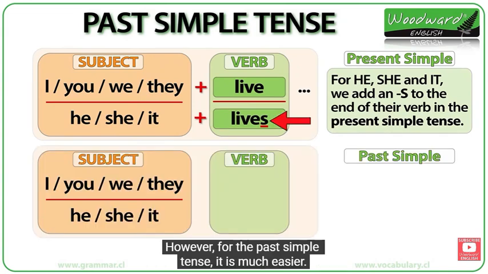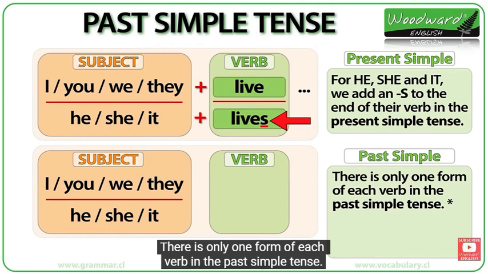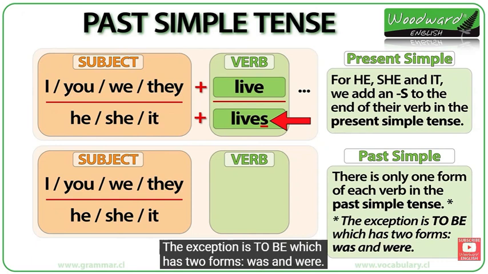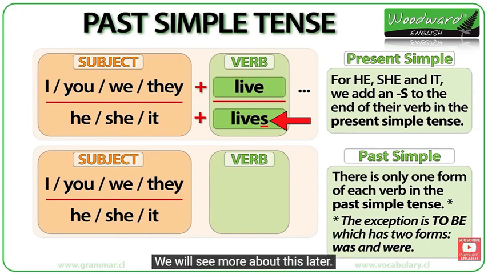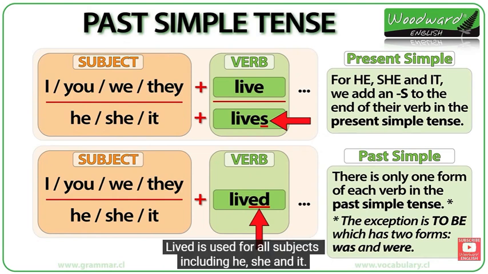However, for the past simple tense, it is much easier. There is only one form of each verb in the past simple tense. The exception is to be, which has two forms, was and were. We will see more about this later. The past tense of live is lived. Lived is used for all subjects, including he, she, and it.